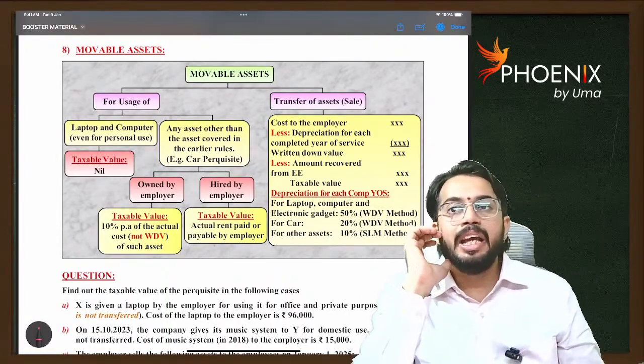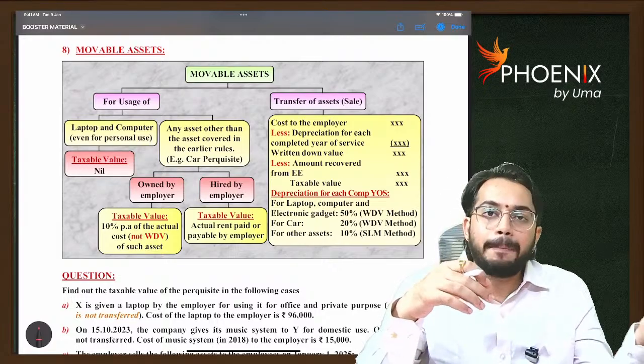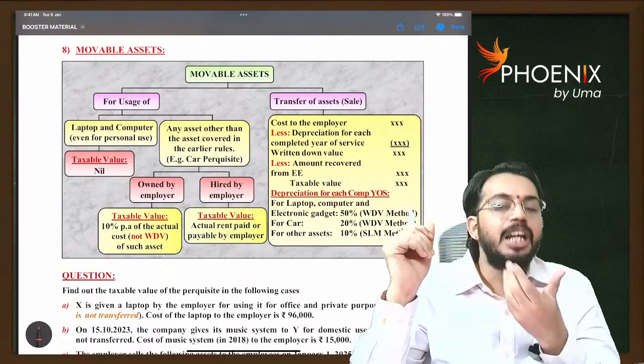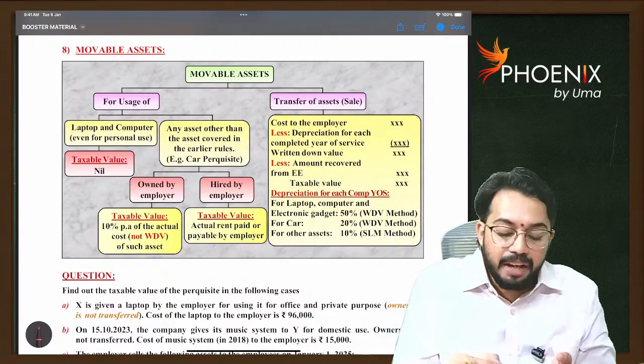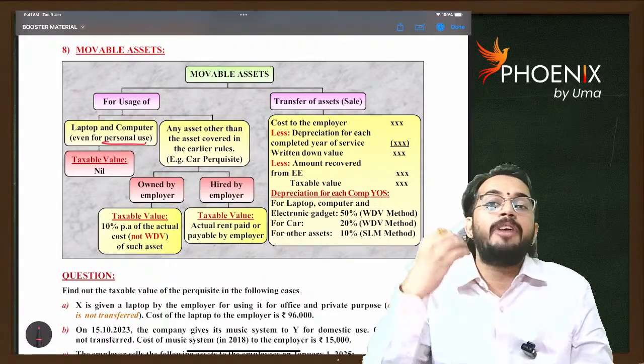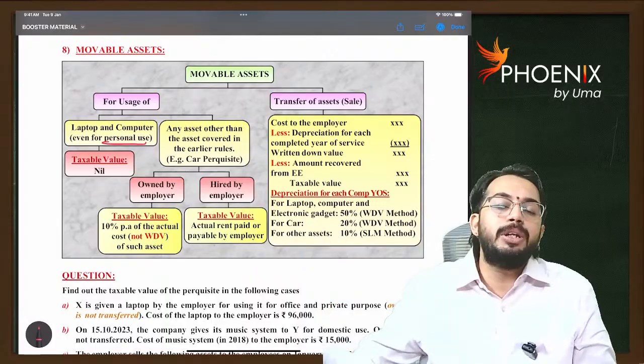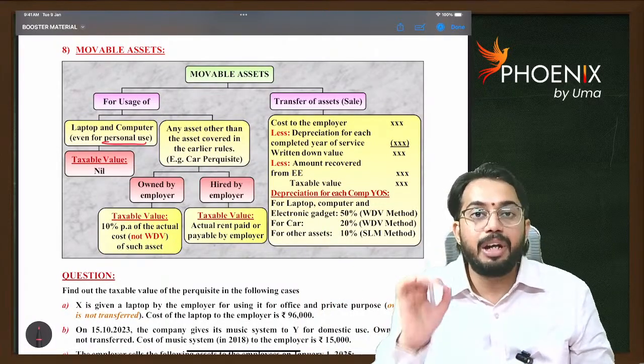Movable assets. See, if movable assets are given to an employee for usage purpose, if laptop and computer are given to the employee for usage purpose, even though they are given for personal purpose, it is not taxable to the employee. Taxable value is equal to 0.